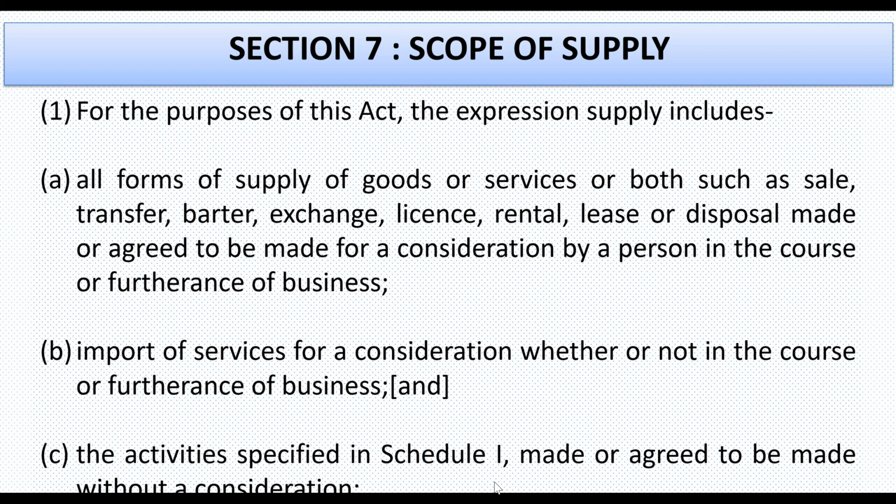But these exceptions say that if import of service is there, even if that is not in the furtherance of business, then also it would be covered in the scope of supply. And the activities specified in Schedule 1, even if they are made without consideration, would be covered under the scope of supply.